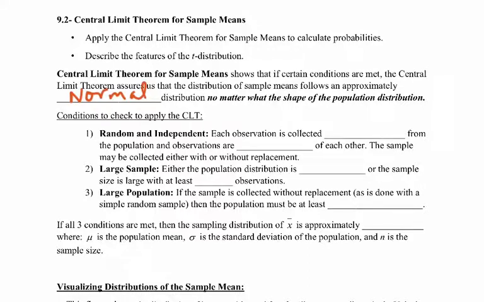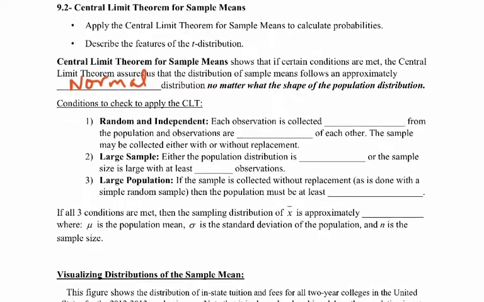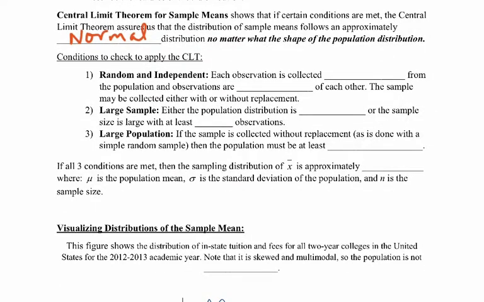So the conditions that we want to check are the same conditions as they were, like I said, in the previous two chapters. First of all, the samples have to be done randomly, which we can assume means independence. So each observation is collected randomly from the population, and observations are independent of each other, which we usually assume. The sample may be collected with or without replacement. It's got to be a large sample. How large does it have to be?